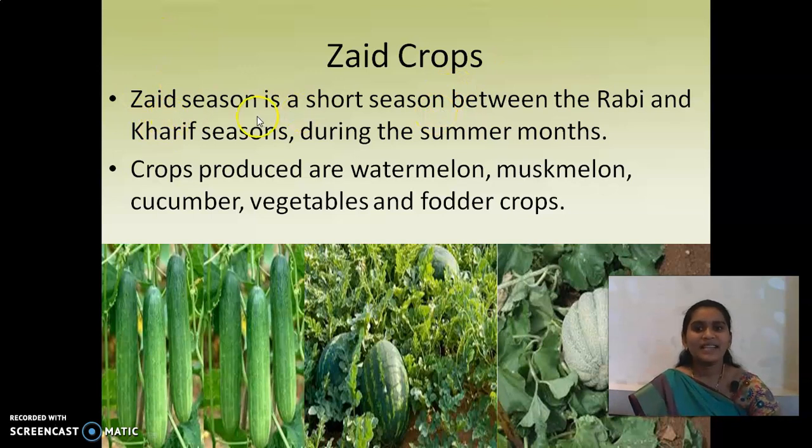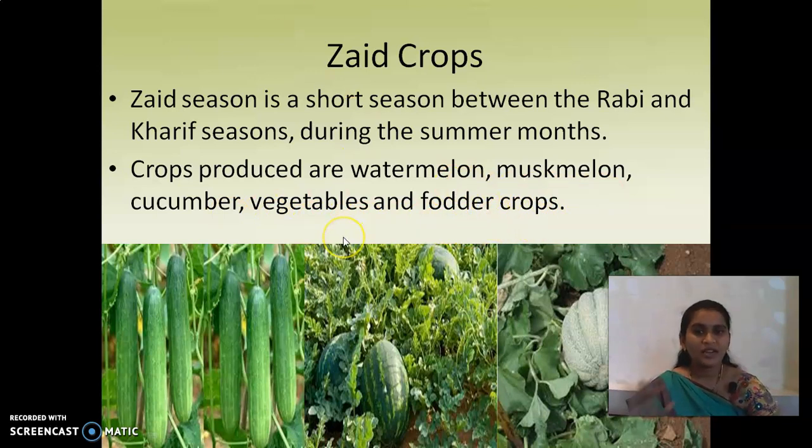See, the Zaid season is a short season. It is between the Rabi and Kharif season during the summer months. So whatever we can see here, cucumber or watermelon, muskmelon, vegetables and some other fodder crops, it doesn't take much time to grow. Within 2 to 3 months we can see that. Just for 30 days a few vegetables will grow. So that kind of things they'll call Zaid crops. See, the crops produced are watermelon, muskmelon, cucumber, vegetables and fodder crops.